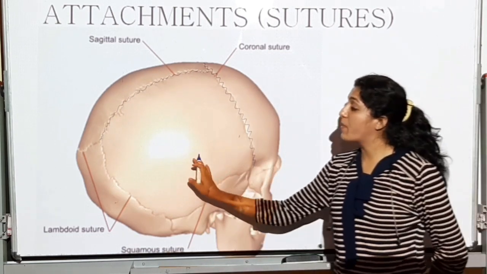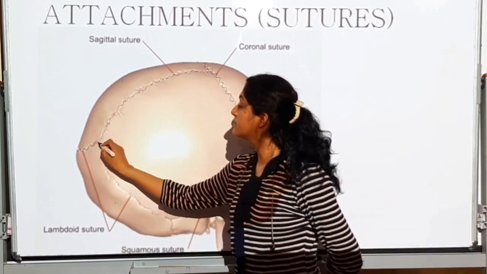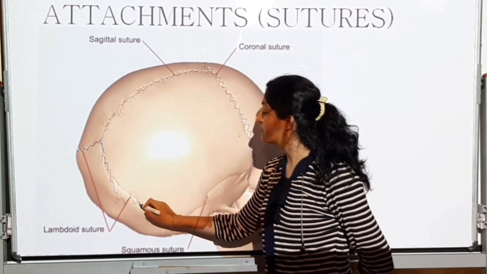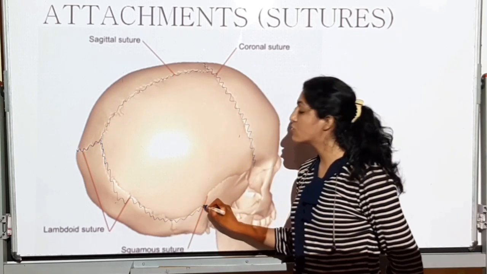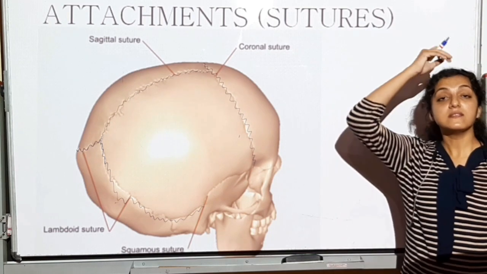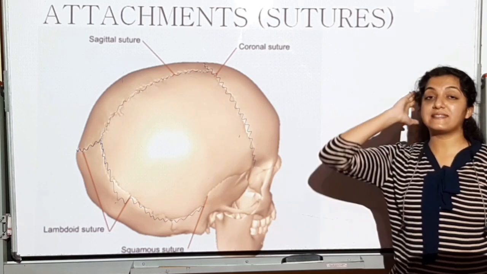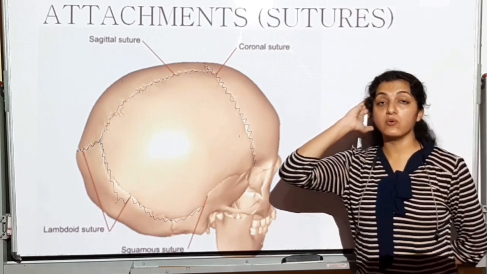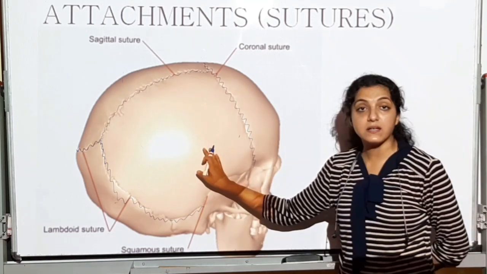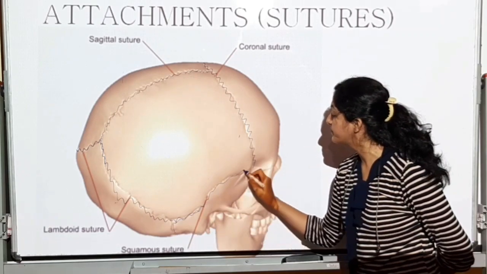Junction between the two parietals and the occipital is called the lambdoid suture. Lambdoid suture or the lambdoidal suture means coronal, sagittal and lambdoid suture. And whereas lateral side पे temporal bones को जो separate करेगा parietal से और occipital से will be the squamous suture.